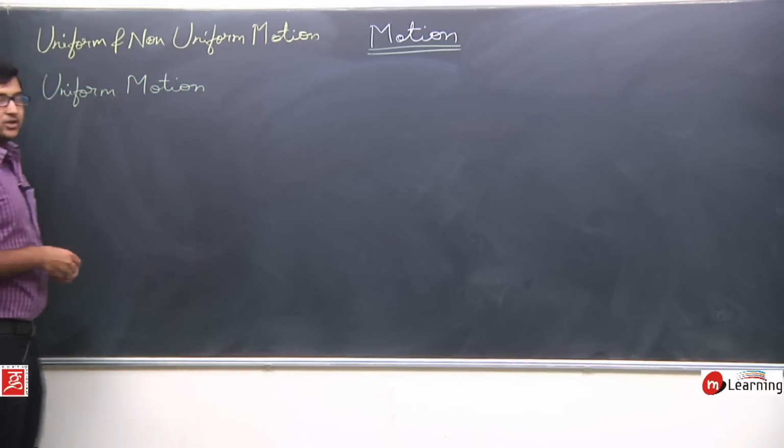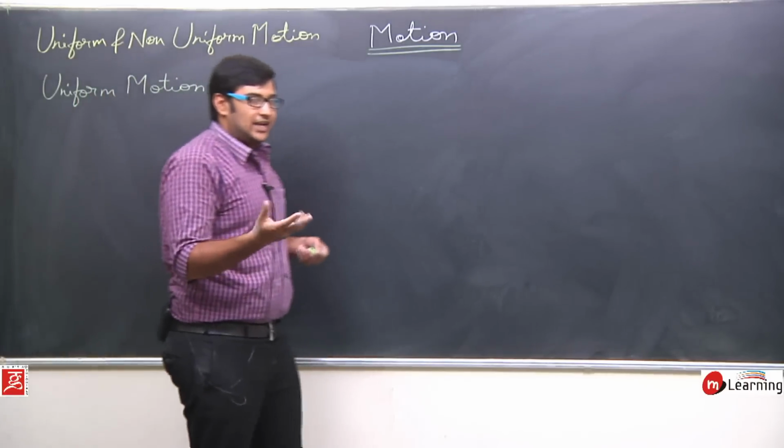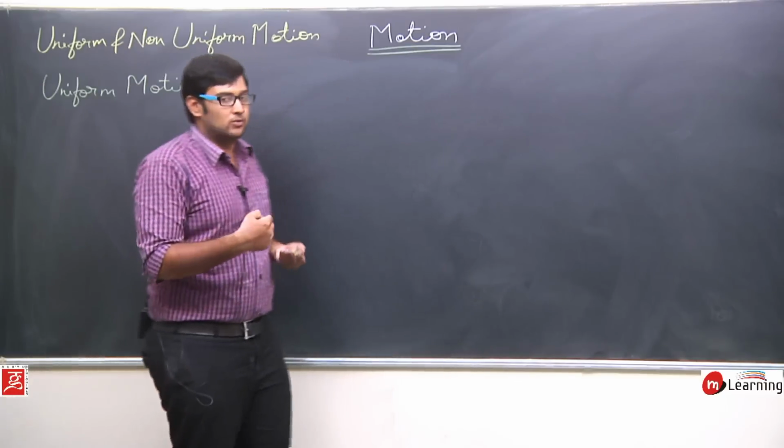Okay, so let's write the definition and then understand this definition of uniform motion.